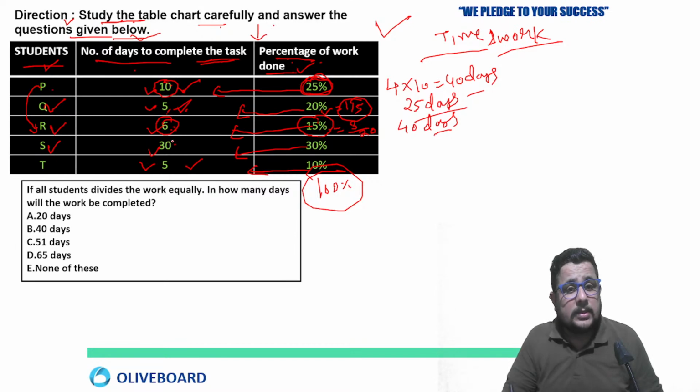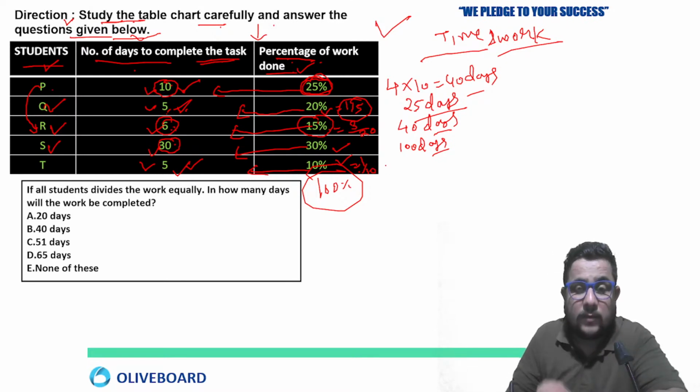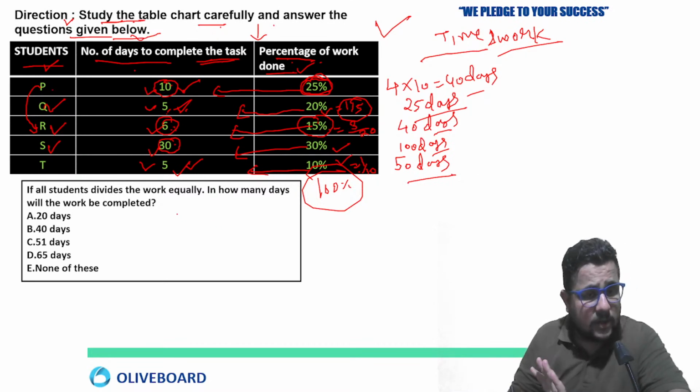Now S, 30, right? In 30 days, 30% work. So 100% work in 100 days. Now T: in 5 days, 10% work. So it is 1/10 of the total work in 5 days. So 100% work will be in 5 into 10, 50 days. So this is the data we can calculate first.